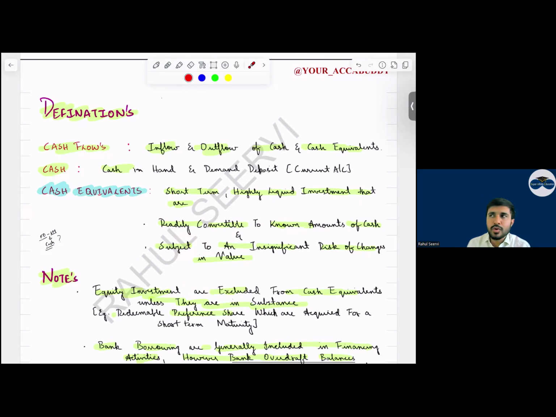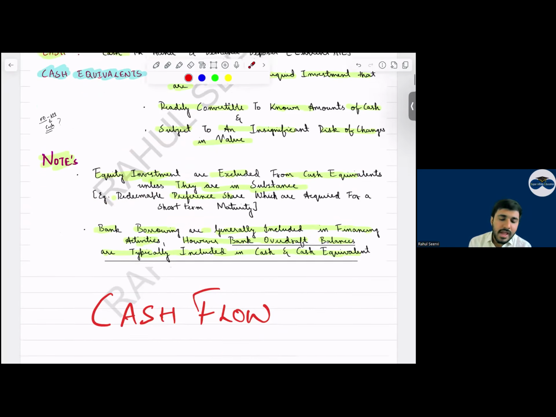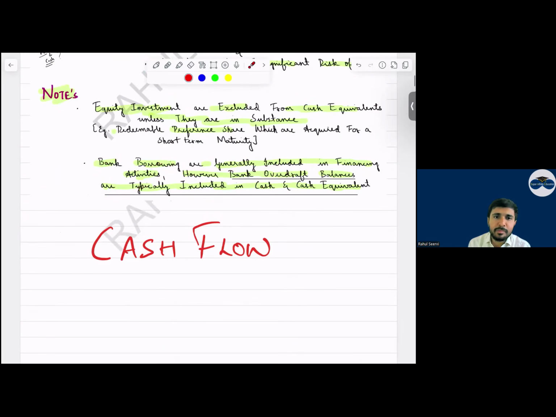Now, cryptocurrency, will cryptocurrency be a cash equivalent? Arey nahi baba. Why? So the value is frequently changing. So the value should not change frequently. If it's changing, it's not a cash equivalent. Simple. Then equity instrument will never be a cash equivalent. If it satisfied the definition of cash equivalent, it can be considered. So bank borrowing is generally in the financing category, but bank overdraft, can I say bank overdraft is part of cash equivalent only? No? Bank overdraft is part of cash equivalent or not? Yes. Yes, sir.